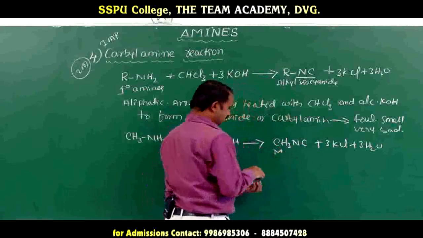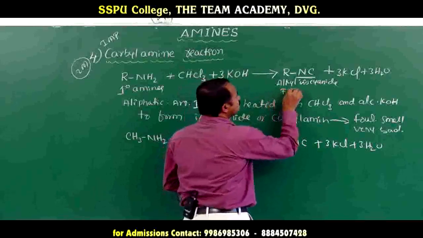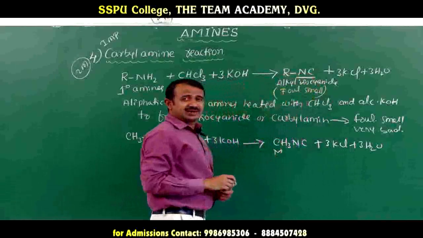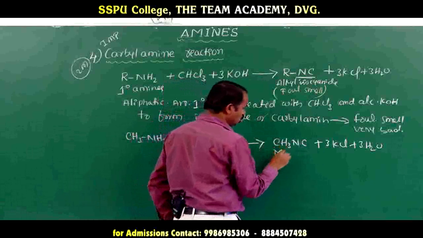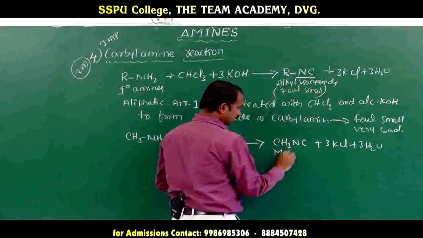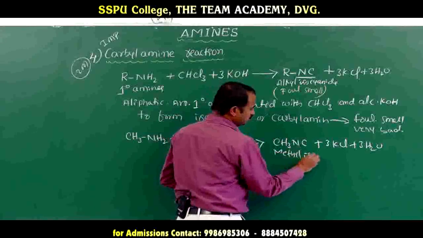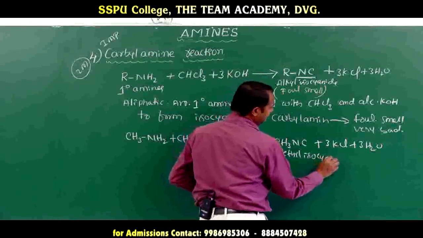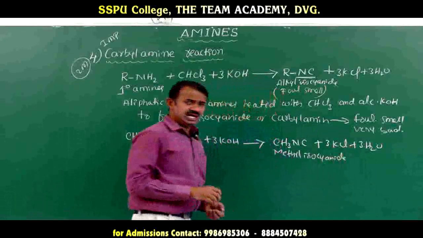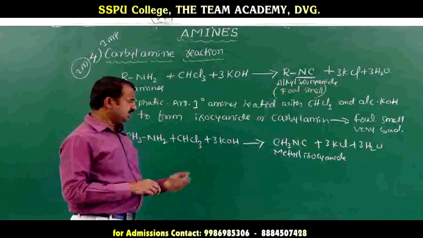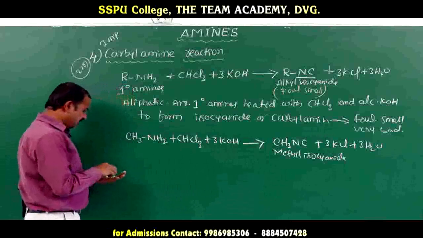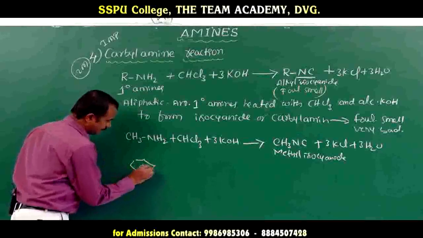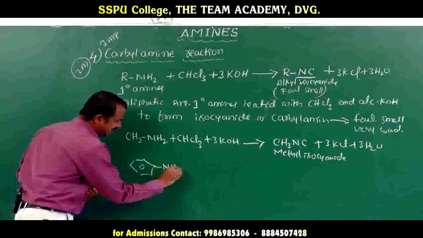This is one of the foul smells. Isocyanide has a very bad smell. This is methyl isocyanide. Okay, this is the one. Next, you take aromatic amine, aromatic means aniline.